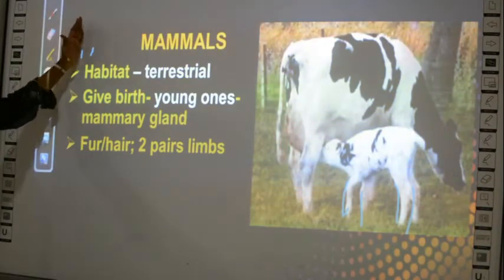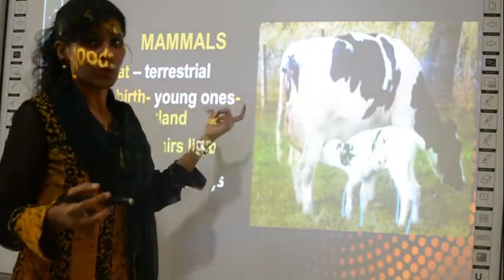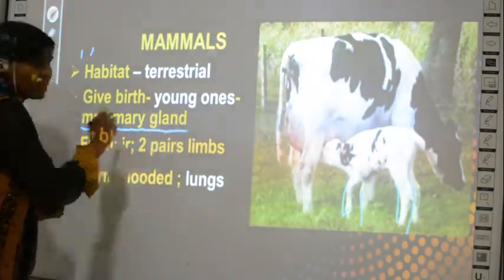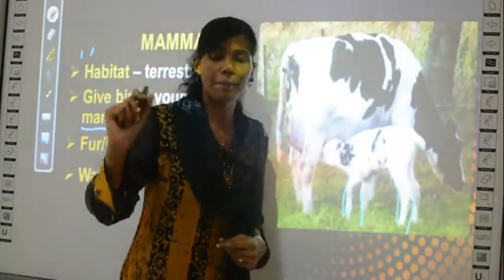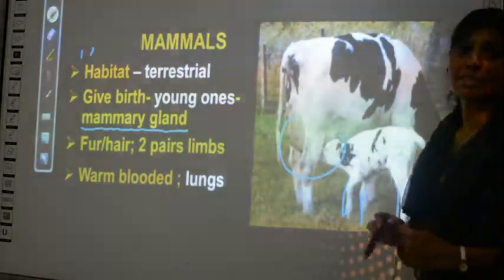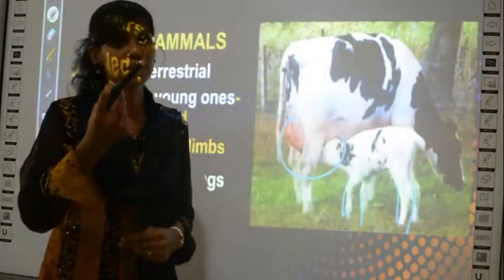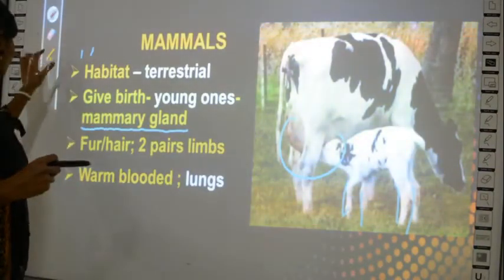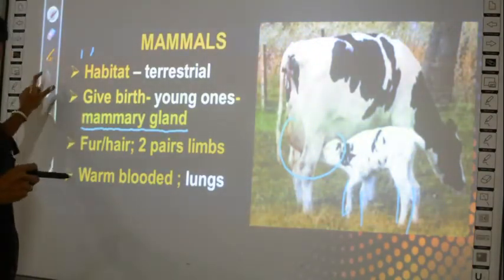And one more property, this I didn't explain to you. Whenever they give birth to their young ones, they have a special gland called the mammary gland. And this mammary gland is a unique feature only for mammals, because only mammals have it. What is the function of the mammary gland? It is used for feeding their young ones. Mammary glands produce milk and the milk is consumed by the young ones born to the parent. And the last property is they are warm blooded animals.